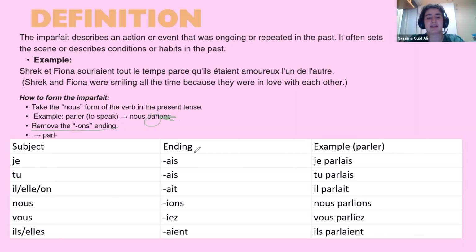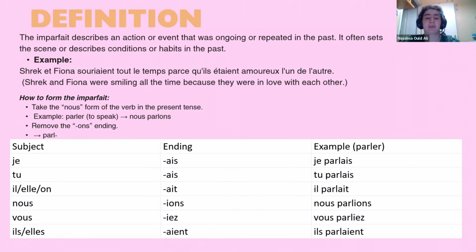So we are going to remove the ONS and we will have the stem. This is the stem, and these are the endings of l'imparfait. And then you add the endings to the nous form of the verb in the present tense. So even irregular verbs will be irregular here. So this is the trick. We drop the ONS and we add the endings. For example, for parler, it will be je parlais. I was speaking.